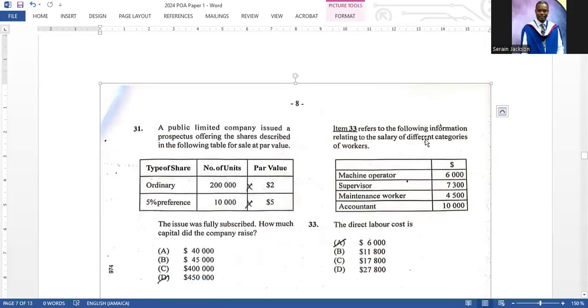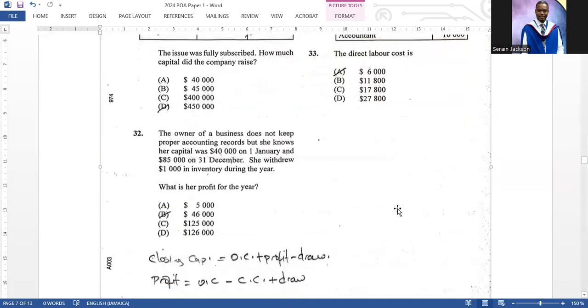Item 33 refers to the following information relating to the salary difference of different categories of workers, right? The direct labor cost is A, $6,000. There's only one direct cost here, machine operator. Everything else here would be indirect costs or costs outside the factory, right?